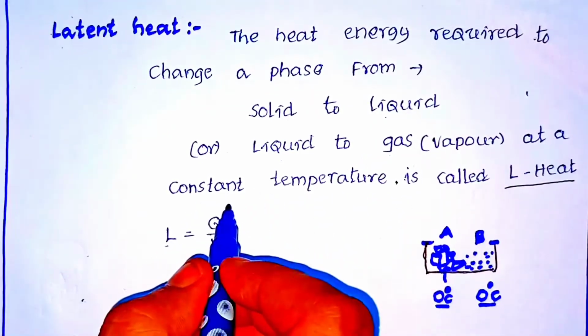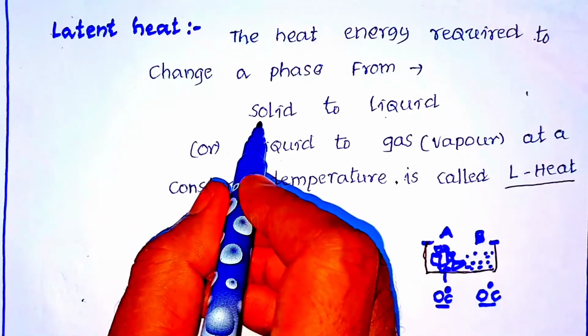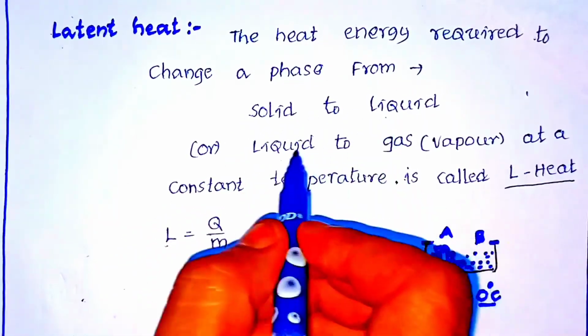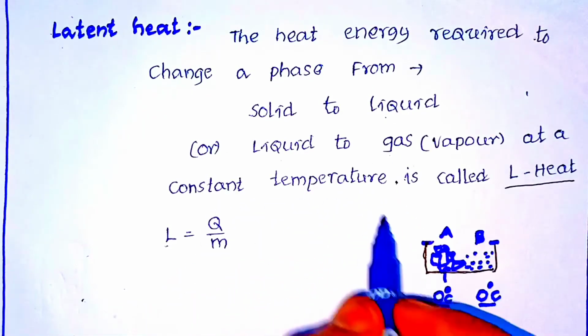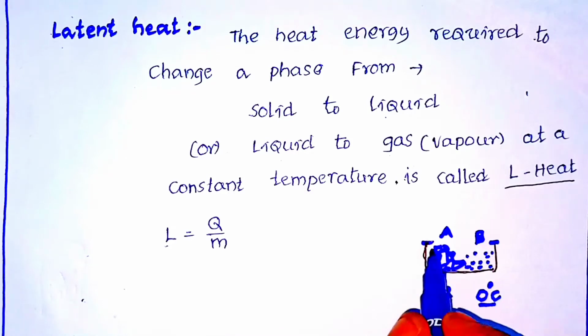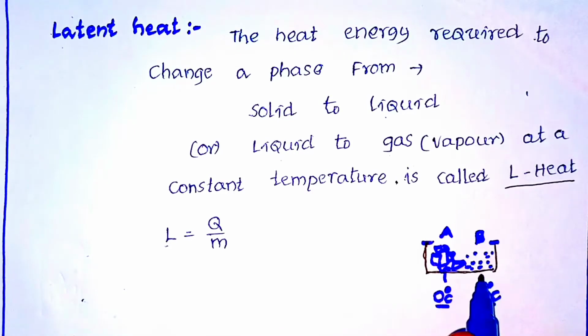Now let us explain how it changes from solid to liquid or liquid to gas at a constant temperature. How does it happen, let us understand. I take some ice cubes in a container. Now what happens? After some time the ice cubes melt and they turn into water. State A shows that it is in the solid form. State B shows that it is the water.